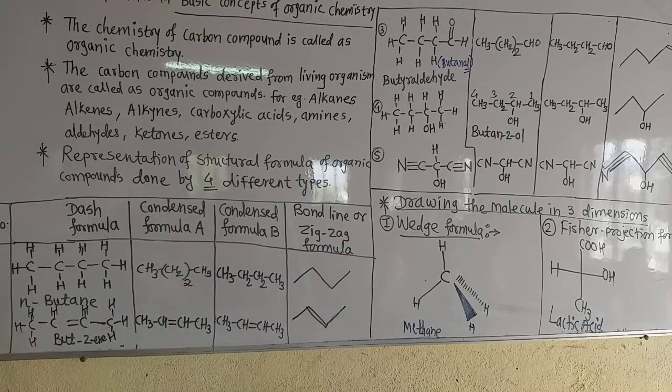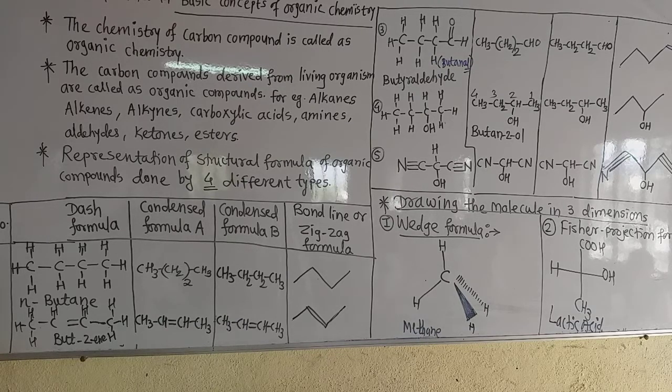So in the Wedge formula the representation of the single bond is by a solid wedge, as shown, that is the dark line, then a dash wedge, that is shown by the dotted lines, and normal lines.